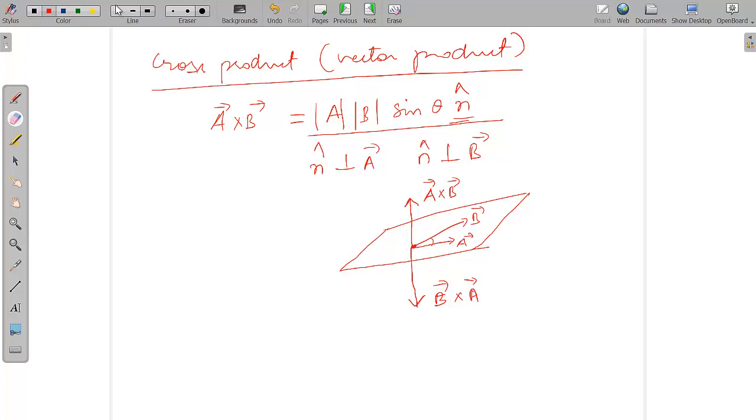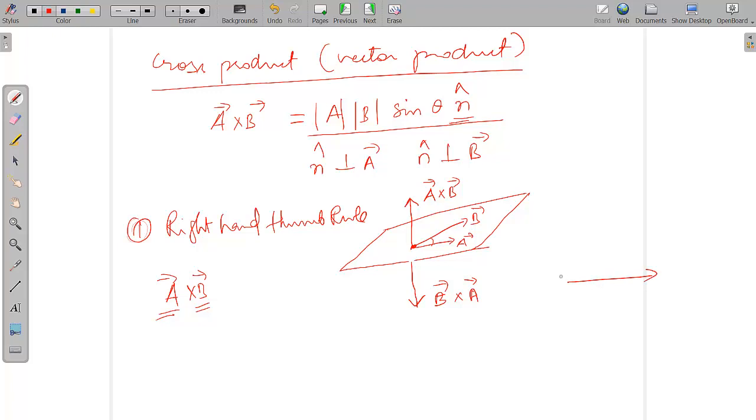For that we use some rules. There are two rules which you can use, and I'll tell you both. The first rule for direction is the right hand thumb rule. If you have to find A cross B, you keep your palm on A vector and curl your fingers towards B vector, and this should be done with the right hand. So you keep your open palm with five fingers on vector A, and you curl the fingers towards vector B, something like this.